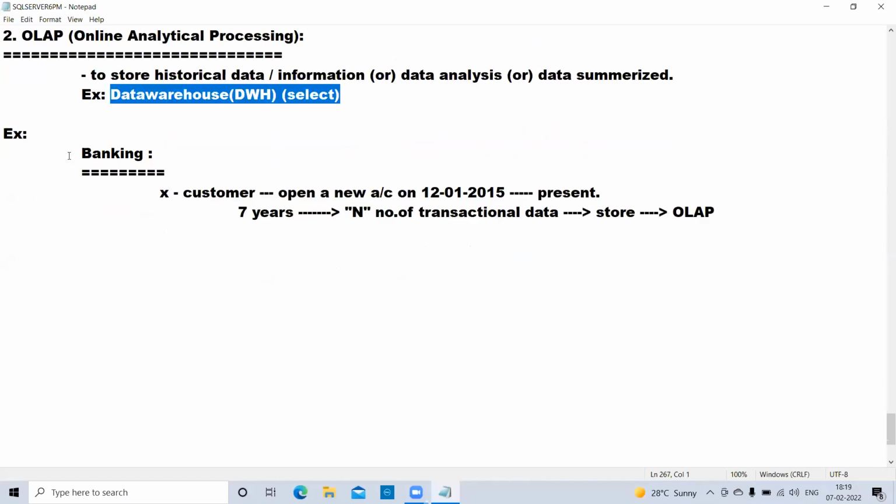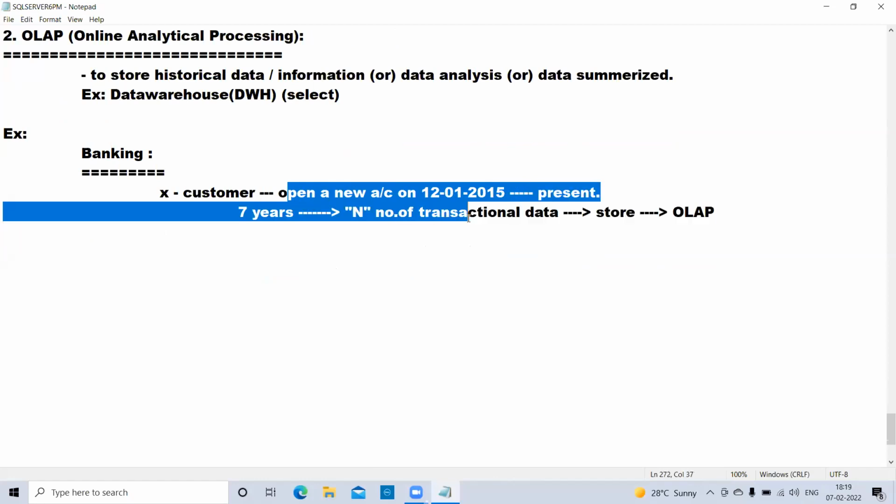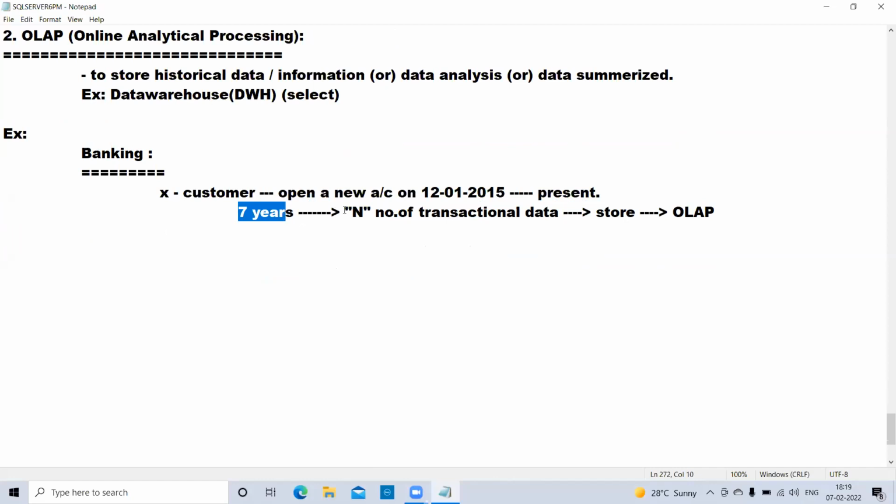Historical data is, for example, a customer X who has been using an account for 7 or 10 years. Storing those 7 years of transaction data is possible under OLAP databases.